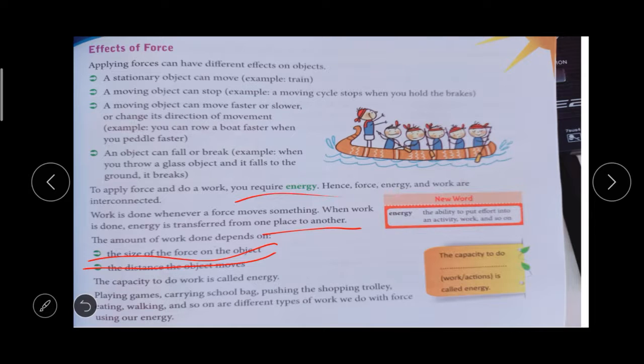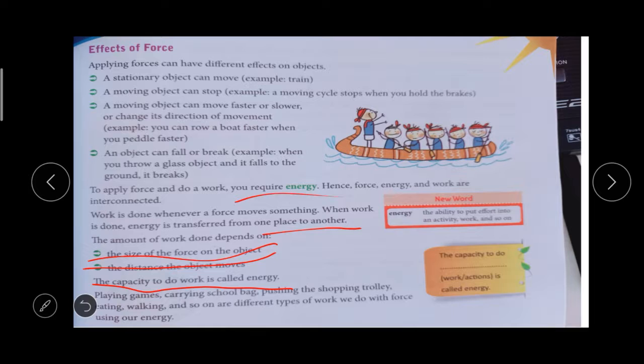Then the next, the capacity to do work is called energy. Okay, if you want to do some work we need some capacity, and that is called energy.